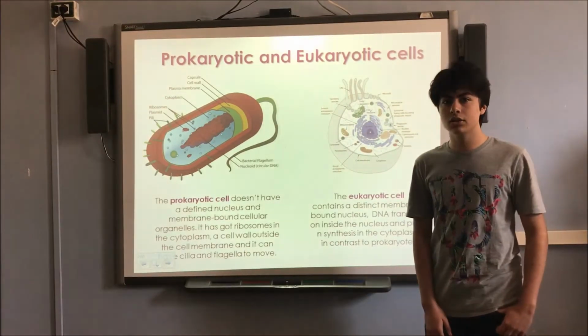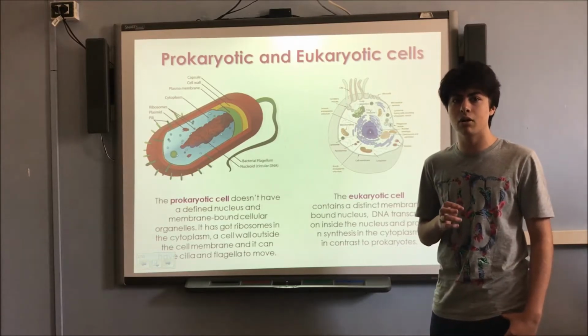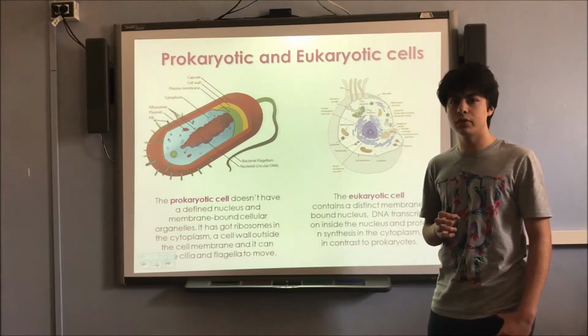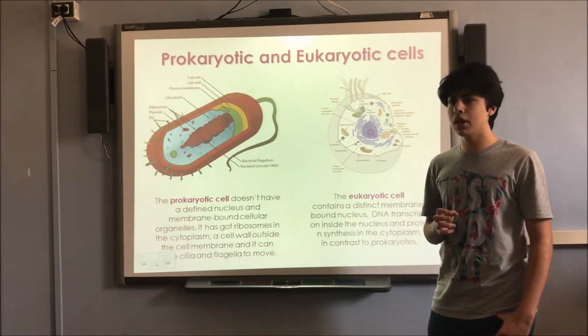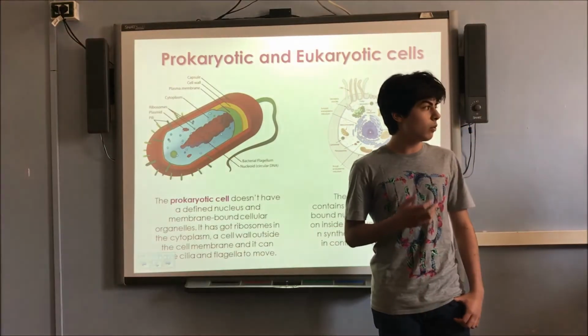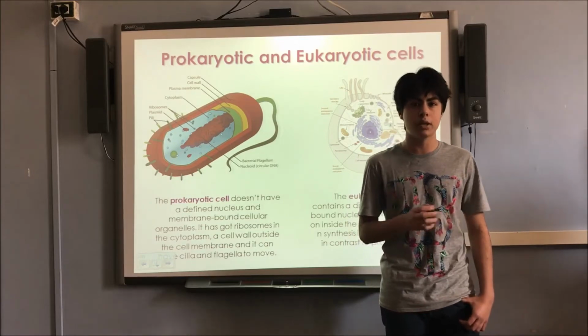The prokaryotic cells don't have a defined nucleus and they lack membrane-bound organelles. Eukaryotic cells do have a defined nucleus, and they are generally animal and plant cells. Now, my friend Antonio will talk to you about the difference between animal and plant cells.